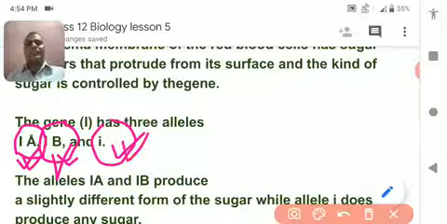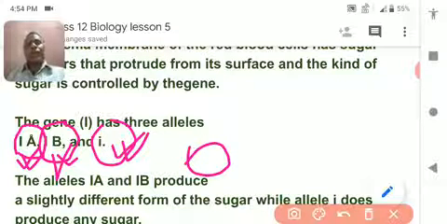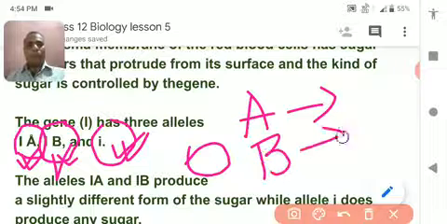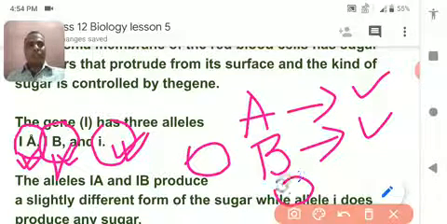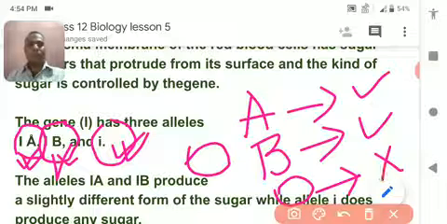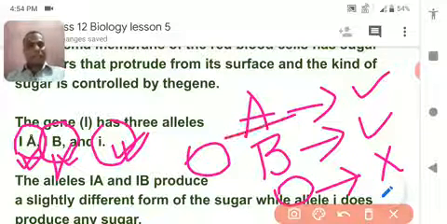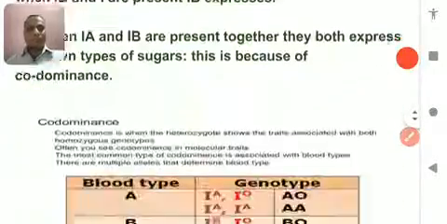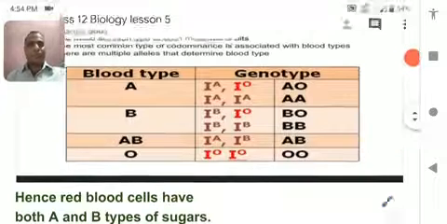And this is the gene small i, which is of blood group O, and it does not produce any kind of sugar polymer. So A produces sugar polymer of one kind, B produces sugar polymer of another kind, O does not produce any kind of sugar polymer. Understood? Just see the figure, you will understand.